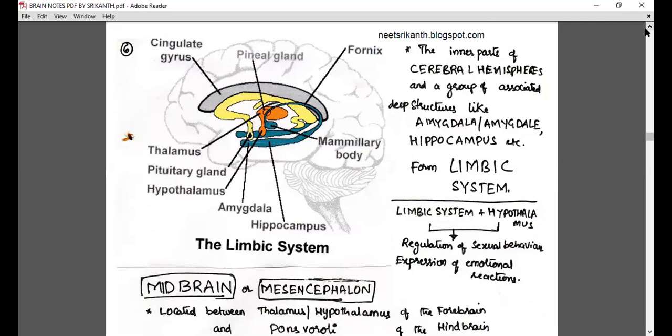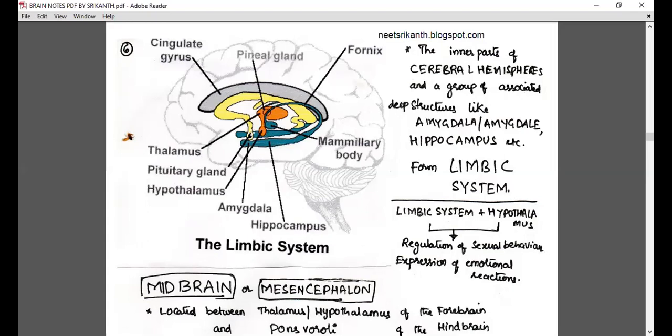Okay, so the limbic system. Can we see the limbic system in the diagram? Whatever you are seeing, that is the limbic system. The whole diagram is the limbic system we are talking about. Cingulate gyrus, fornix, primitiva, we don't have all this in the syllabus. Whatever you are observing here, this area, the remaining area is shaded out, and the highlighted area is the limbic system in general. We say inner parts of the cerebral hemisphere and a group of associated deep structures like amygdala,